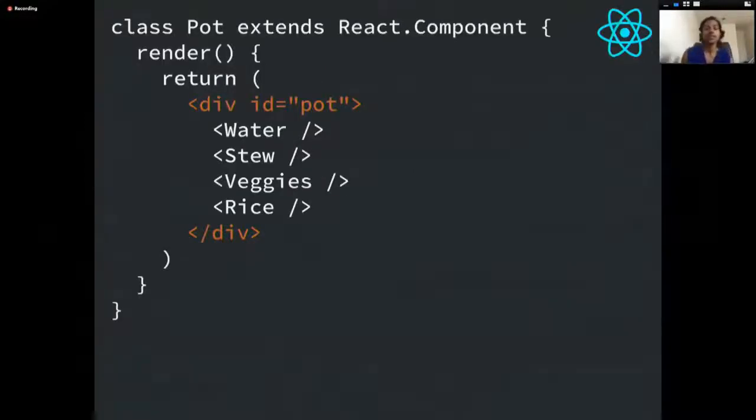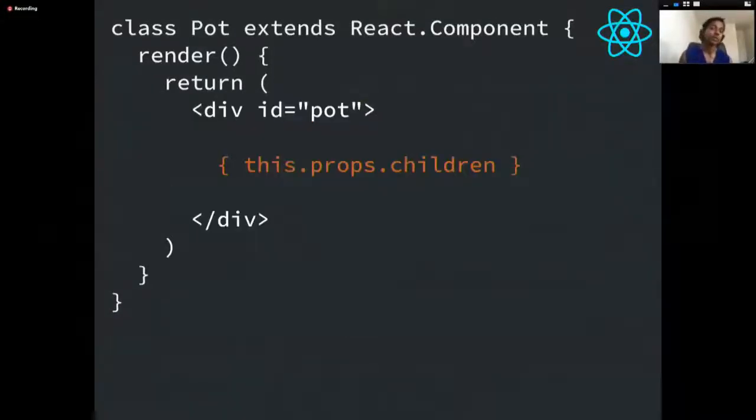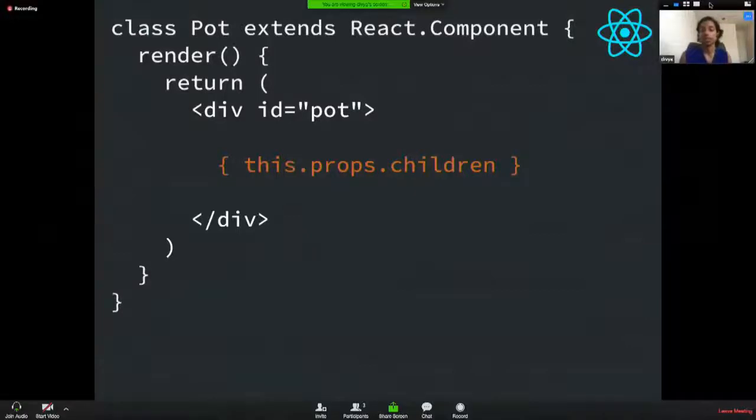And again, this means that the order in the pot itself is different based on the specific preferences of a person. And so in order to do this in React, in order to render the children, what we want to do is remove all of those ingredient layers, and then we'll just do this.props.children, which means now that the pot parent has no concept of what ingredients it will render, which is really handy because now you can change what exactly pot will have in it.